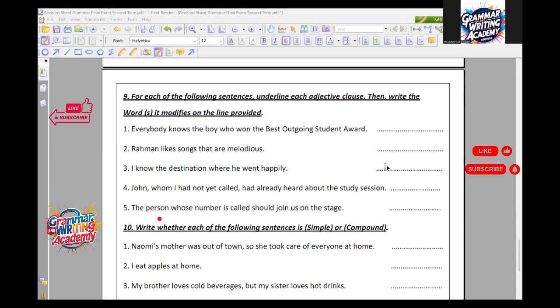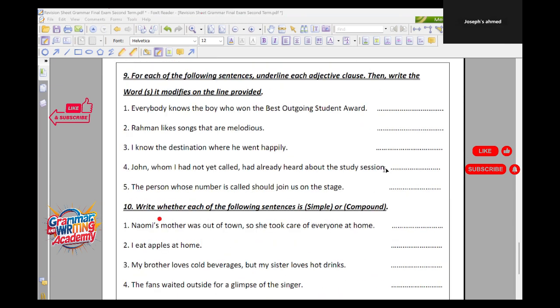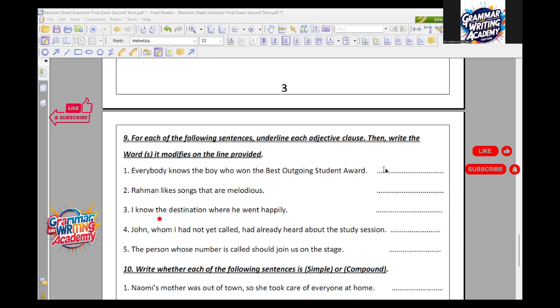Before we start, Joseph, we have to remember: the adjective clause, as I mentioned before, my dear boys, starts with a relative pronoun, and a relative pronoun comes in the middle of the sentence, like who, which, that, whom, whose, where. The first one, Joseph.